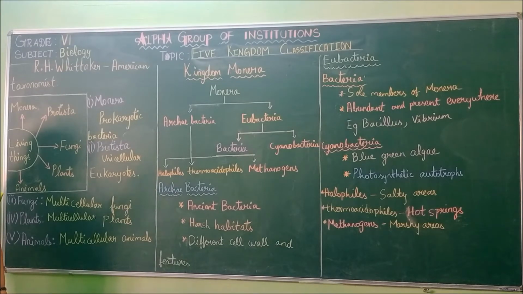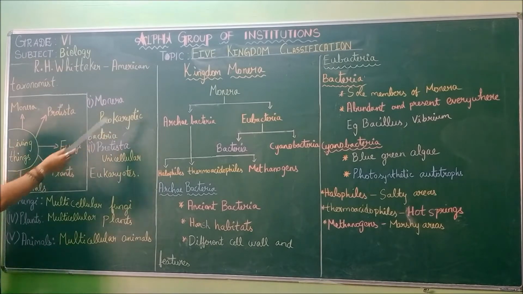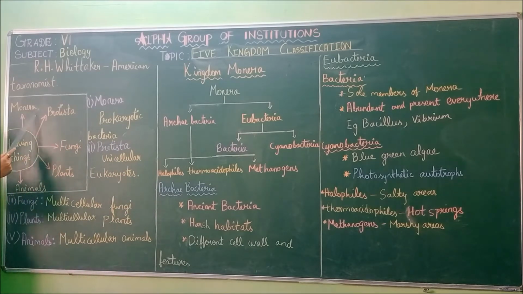That cell alone is responsible for all the activities: for moving, for nutrition, for excretion, everything. One cell only works. That is called prokaryotes. So these prokaryotic bacteria are grouped under Monera.